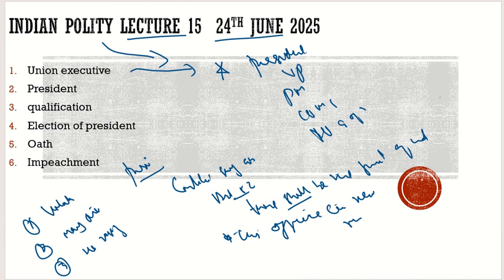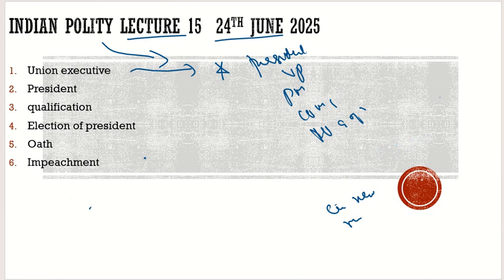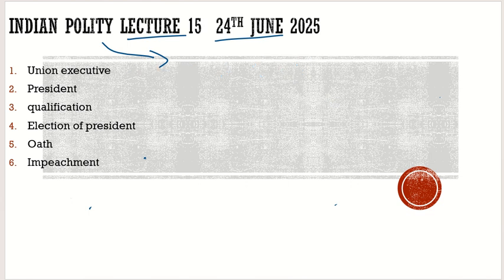Then after that we also discussed what was the need for having the prime ministerial form of the government. Why? Even though we had the president, we discussed that he enjoys the executive powers under Article 53.